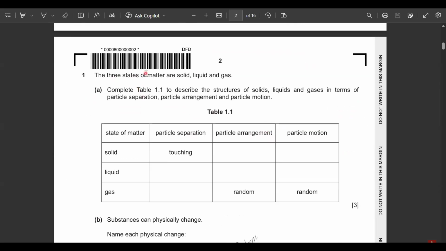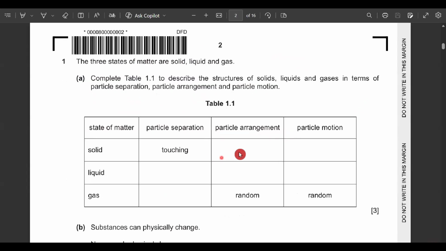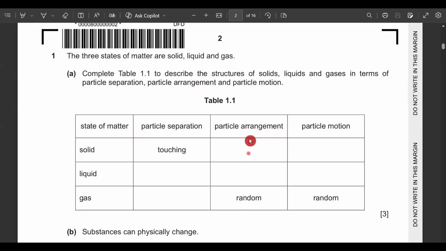Question number 1. The three states of matter are solid, liquid and gas. Complete table 1.1 to describe the structures of solids, liquids and gases in terms of the particle arrangement, particle separation, and particle motion. So here we have to write the words which will indicate their properties.